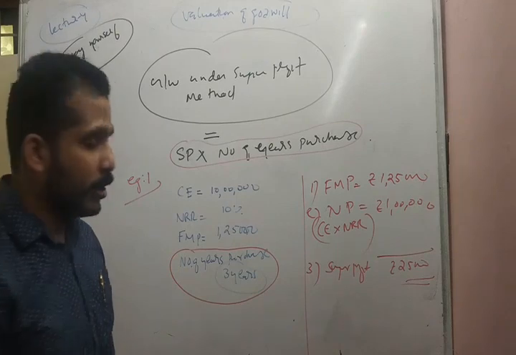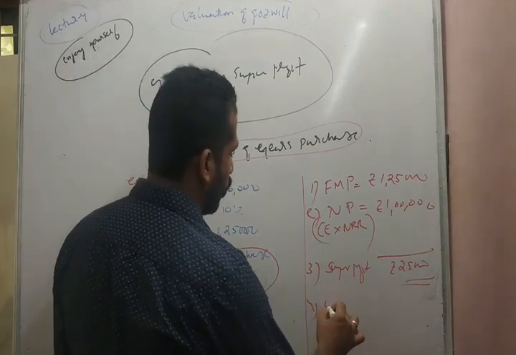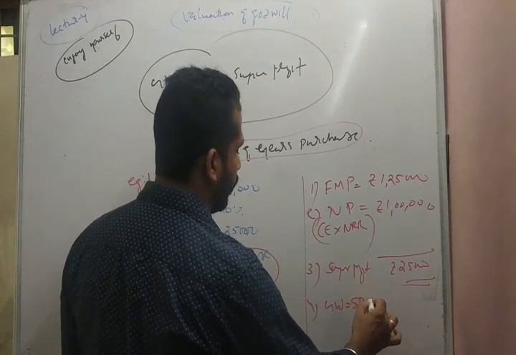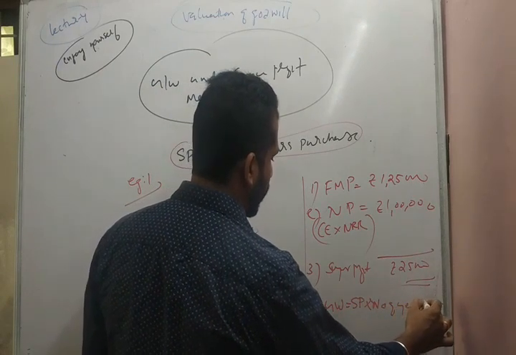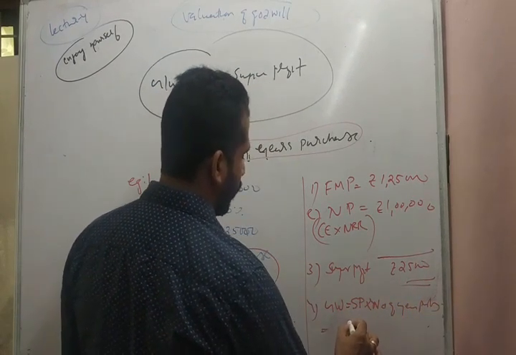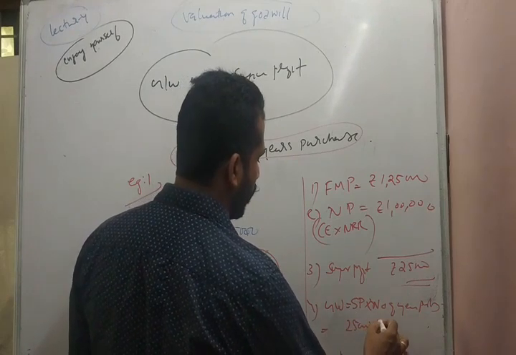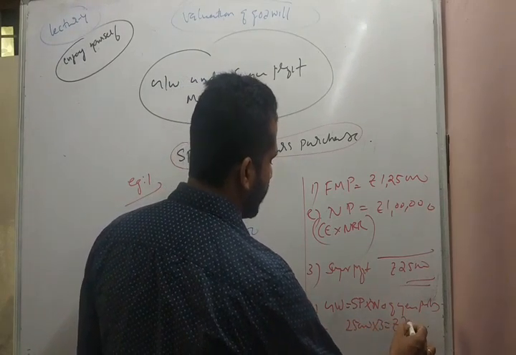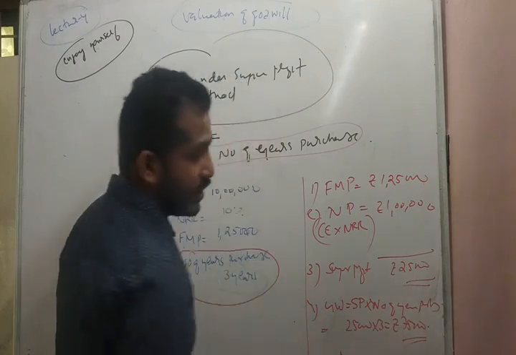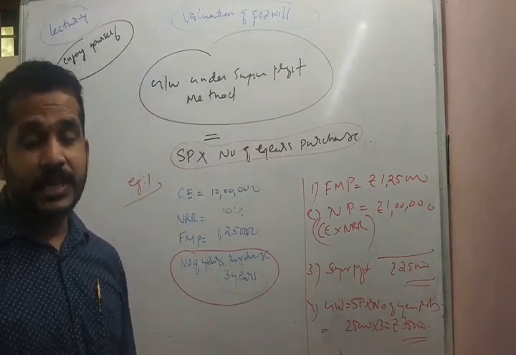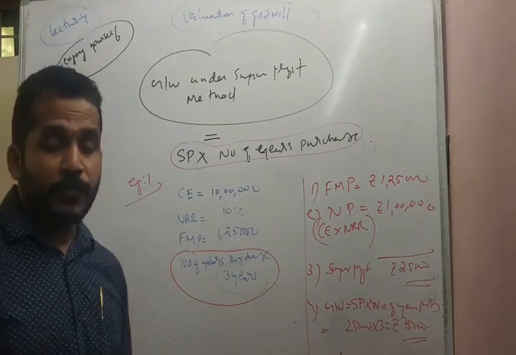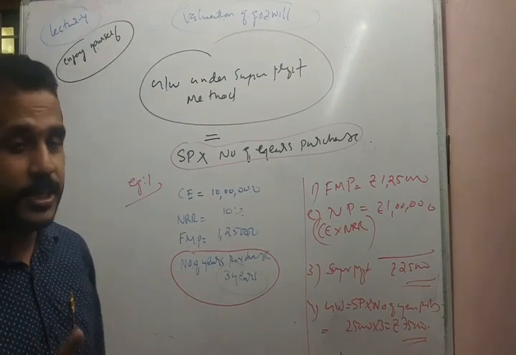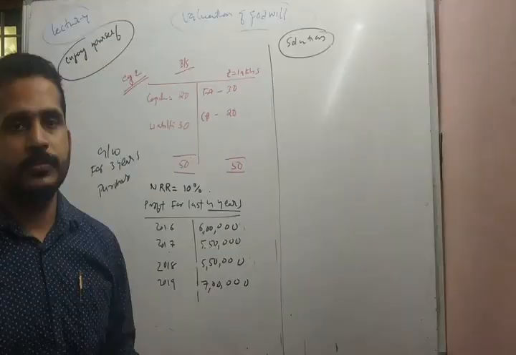Now what is goodwill? Goodwill is equal to super profit into number of years purchase. Therefore 25,000 into 3, we will get rupees 75,000. This is how we will arrive at the value of the goodwill under the super profit method: super profit into number of years purchase.